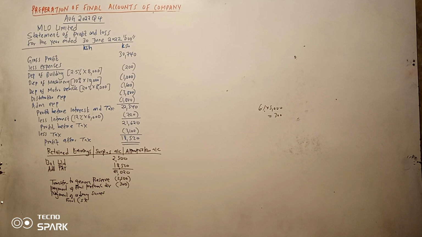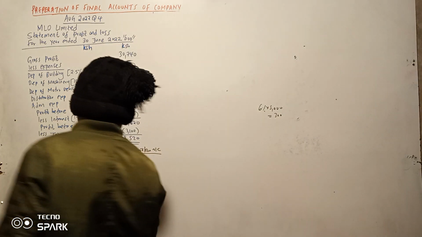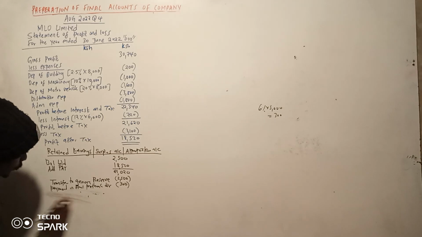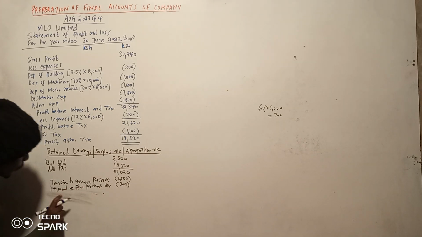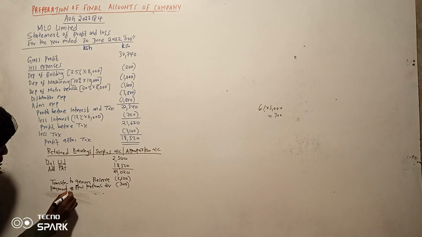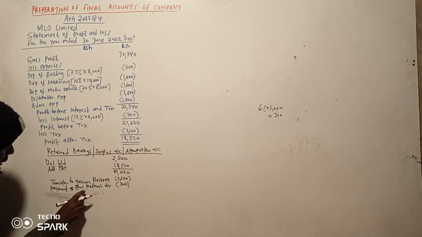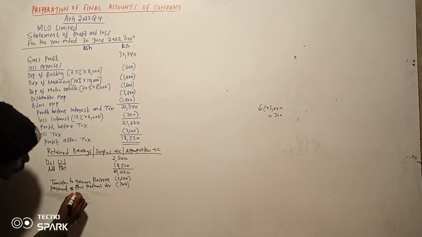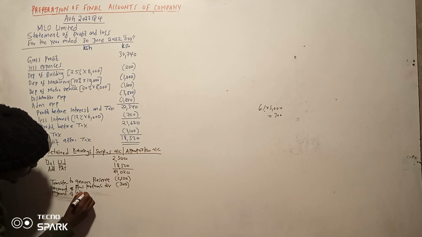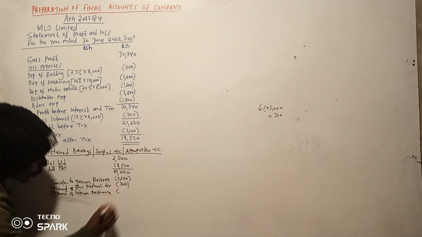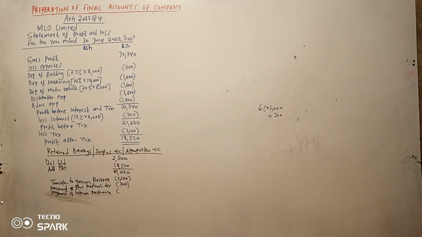Actually, tumefanya makosa kidogo. So we have, before tuende kwa payment of ordinary shares, tukuji hapa juu kwanza. So payment of final preference shares dividend, and then we have also payment of interim preference. So this one iko kwa trial balance.